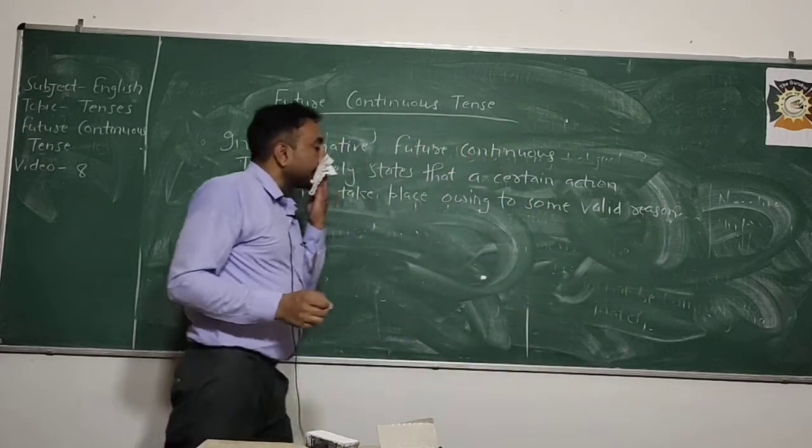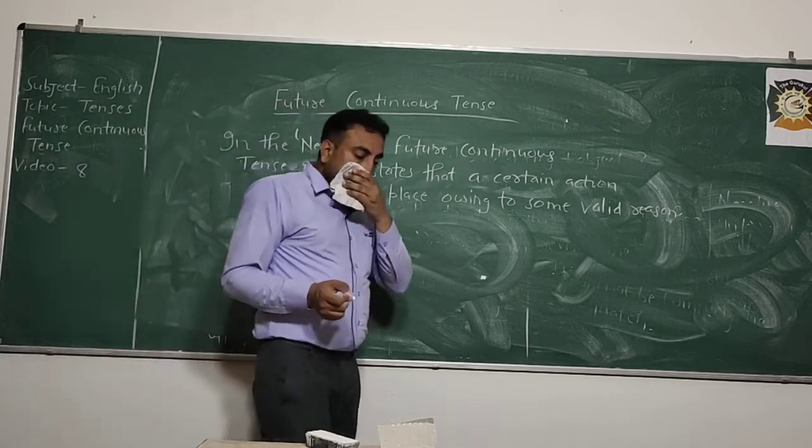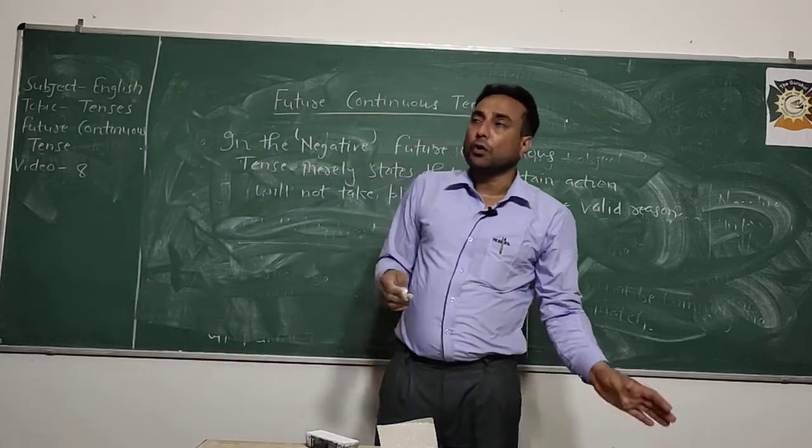With examples it will be clear to you. Means the reason is not so much valid that the action will take place or not take place.